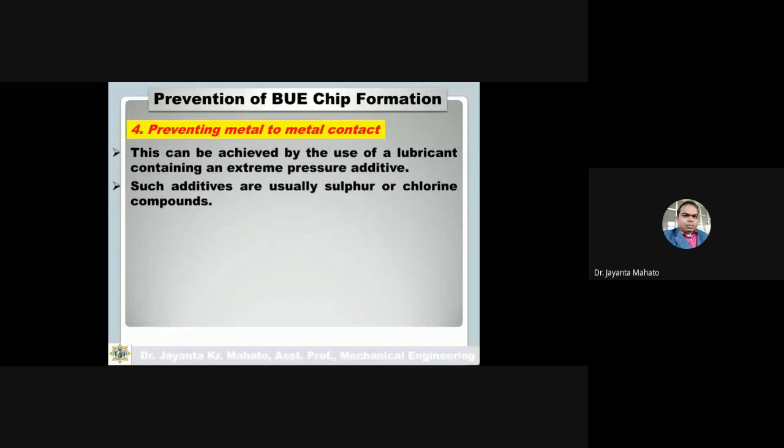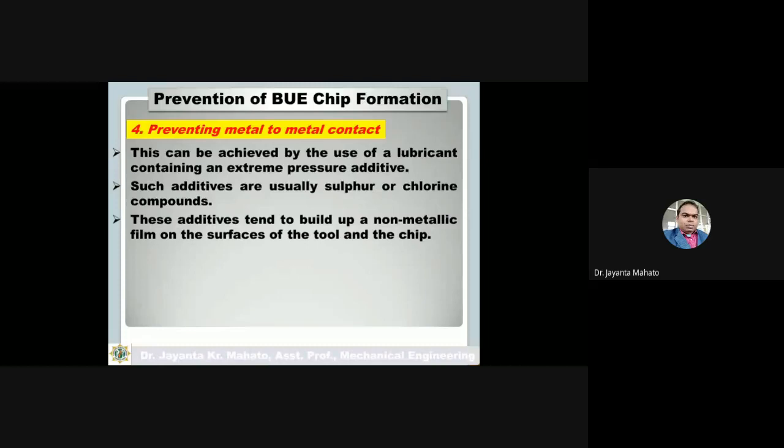These additives are usually sulfur or chlorine compounds. These additives tend to build up a non-metallic film. Using this additive, I will be able to prevent metal to metal contact.